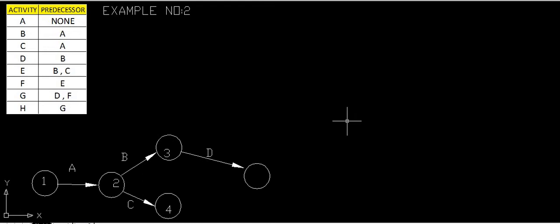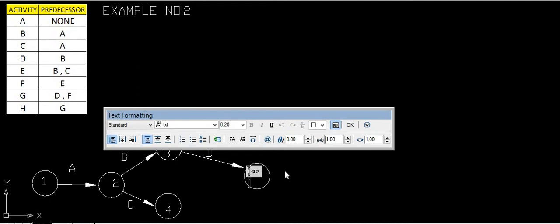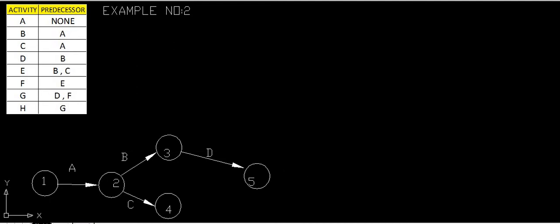We can give this the number 5, because the next serial number is 5. The next node number is 5, so we will give this as 5, somewhat at the center.